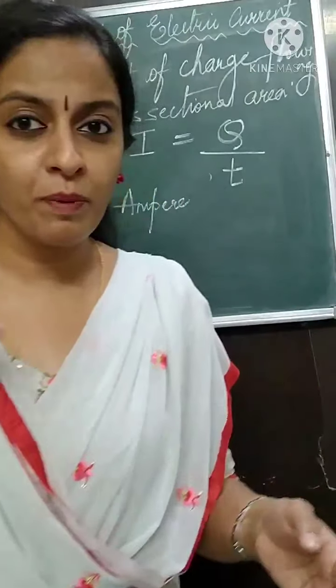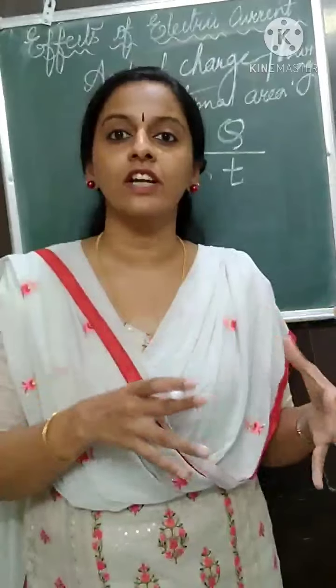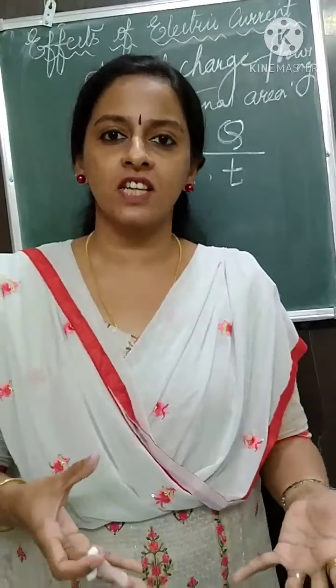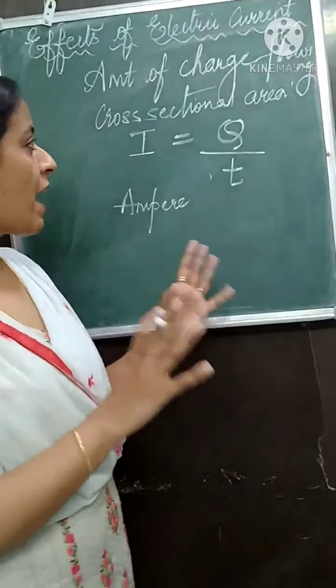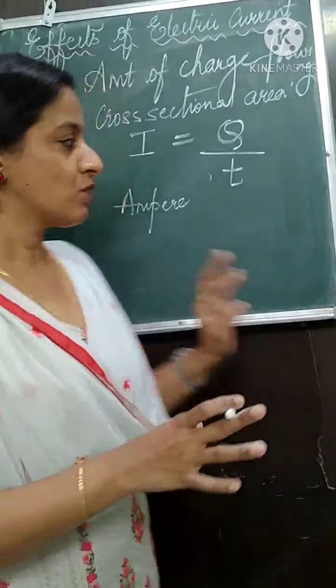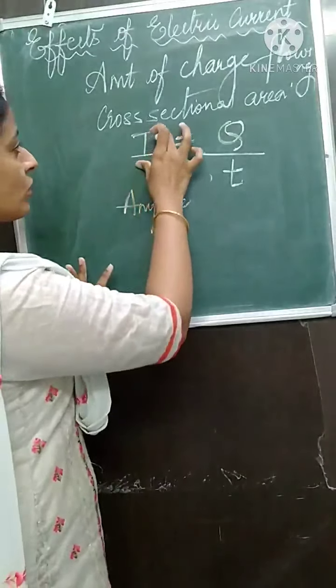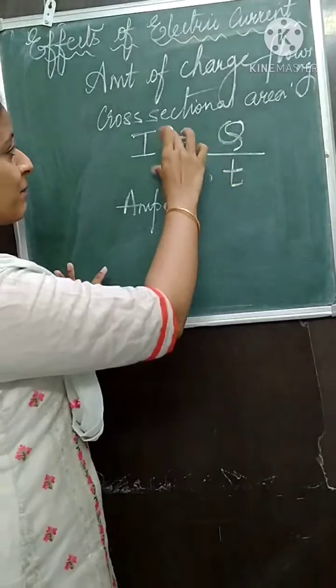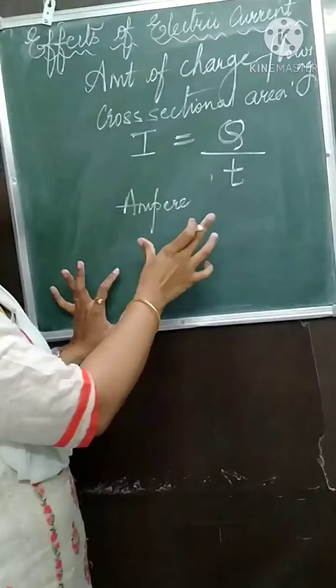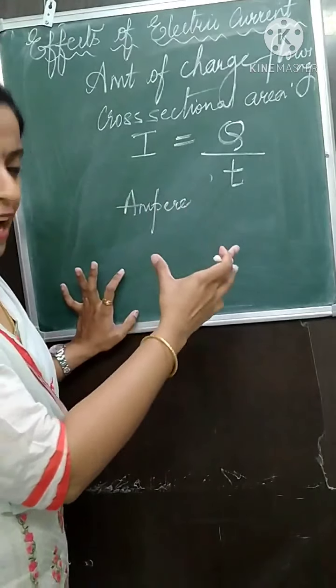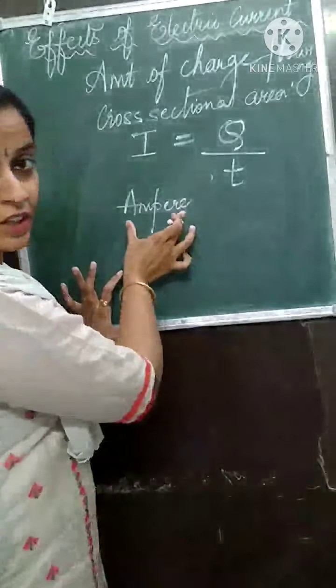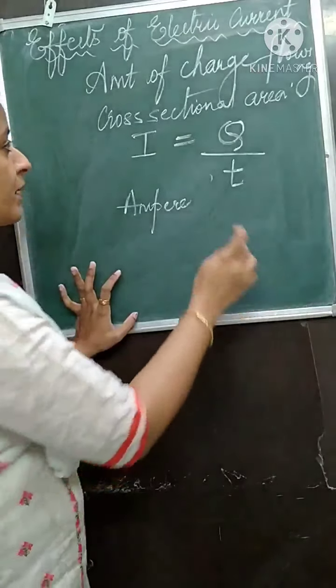These all people have contributed to the study of electricity or charges. So to honor them, we have some units in their names. So this is Henry Ampere. The unit of electric current is named in his name as ampere. We have named the unit of electric current as ampere.